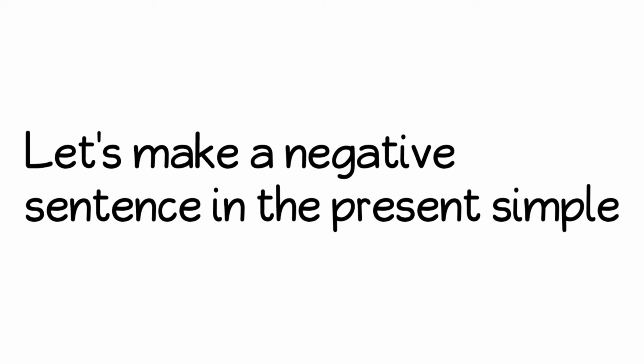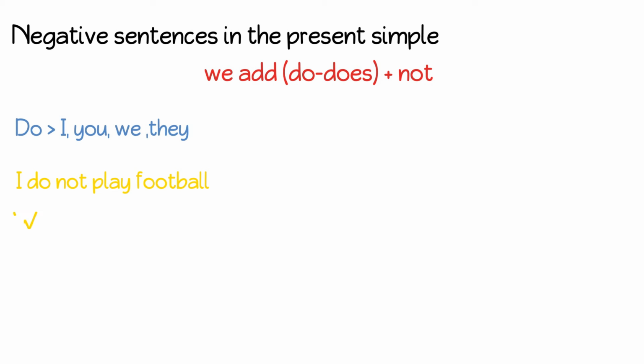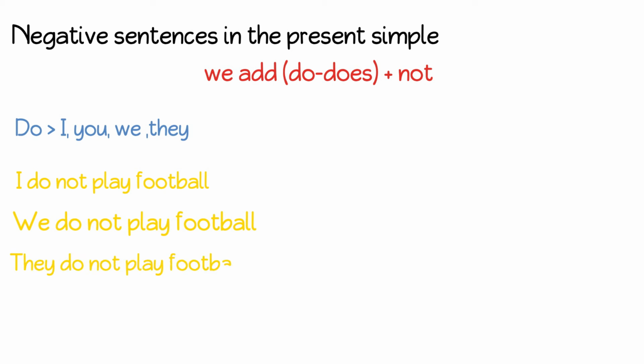Now let's make a negative sentence in the present simple. Negative sentence in the present simple, we add do and does with not. I do not play football. We do not play football. They do not play football.